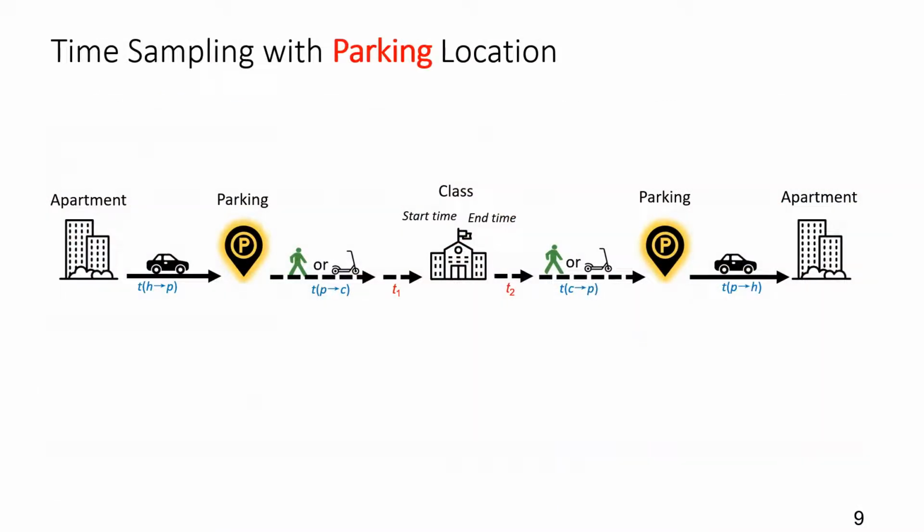We also need to sample the time for each activity. In the case of students, since we already know the class start and end time, we calculate the time to leave home, the time to arrive at the parking location, and the time to arrive at the classroom. We also add T1 to impose diversity, which is sampled from a normal distribution. We use the same techniques to sample the leaving class time, adding T2, which is sampled from an exponential distribution.